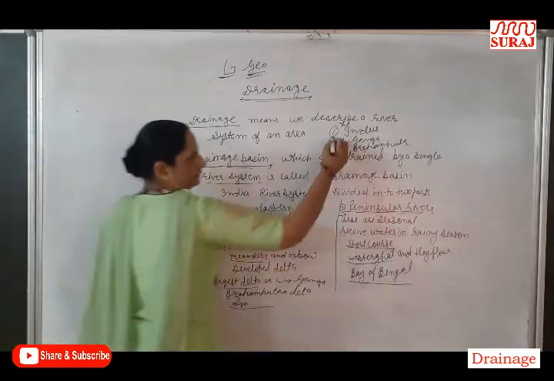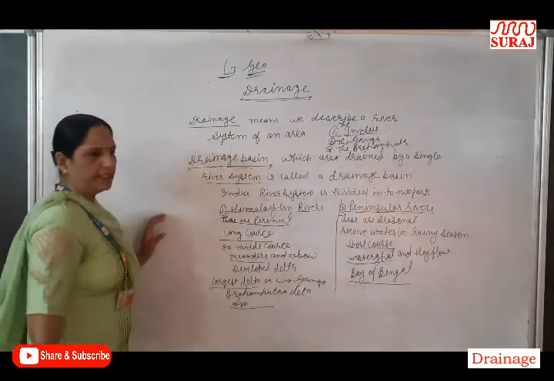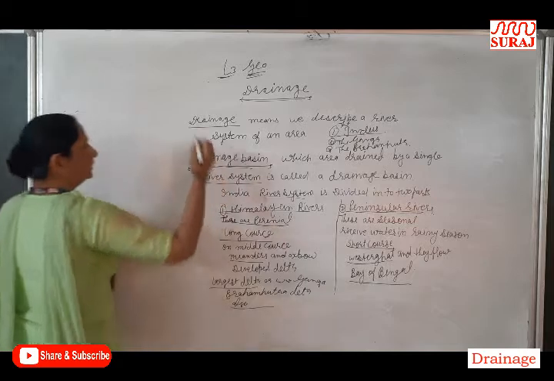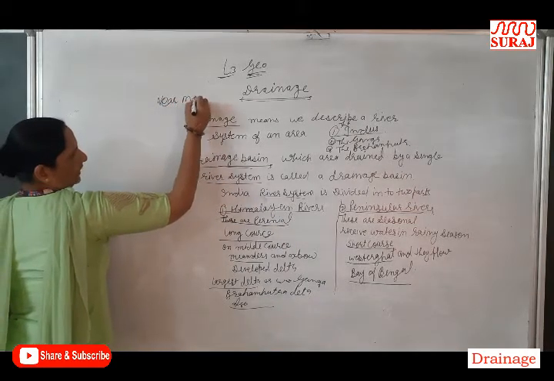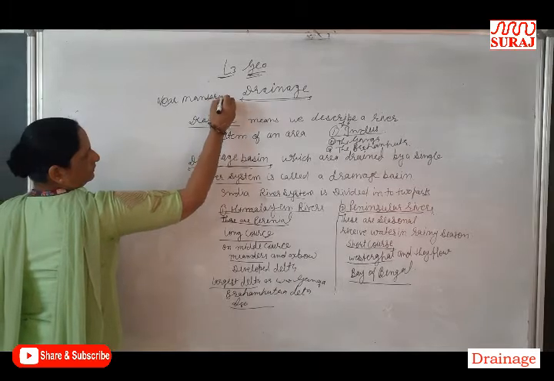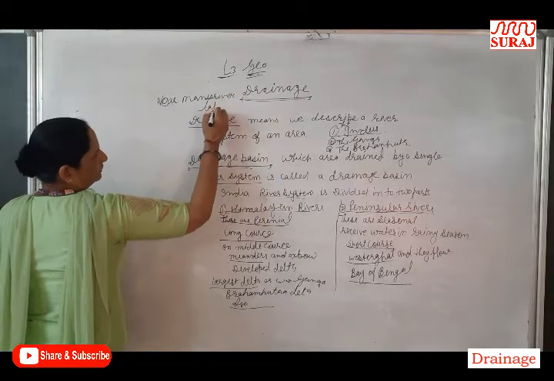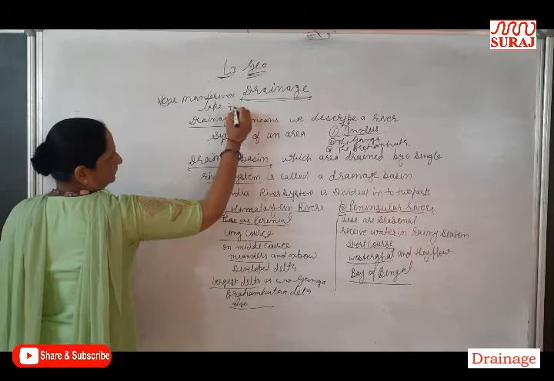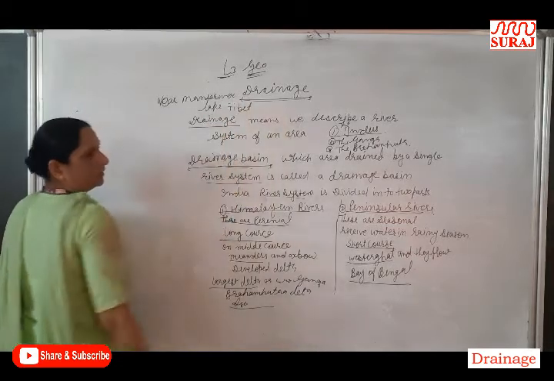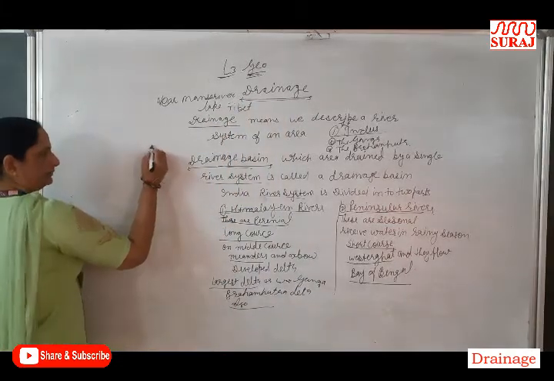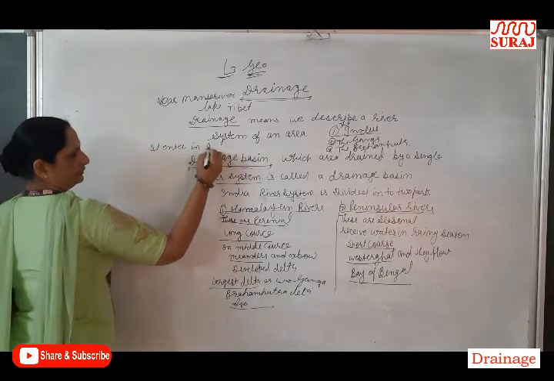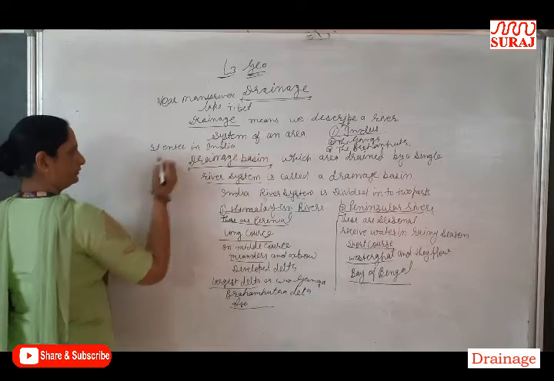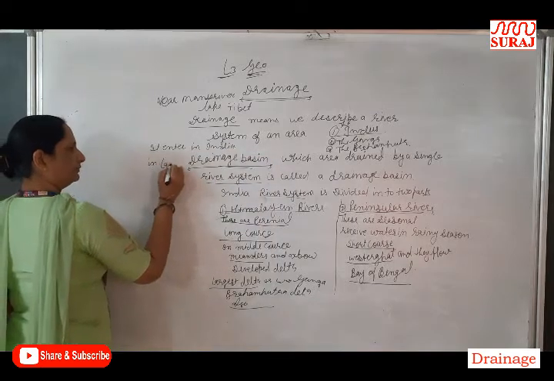The Indus river originates near Mansarovar Lake, Tibet. It enters India in Ladakh.